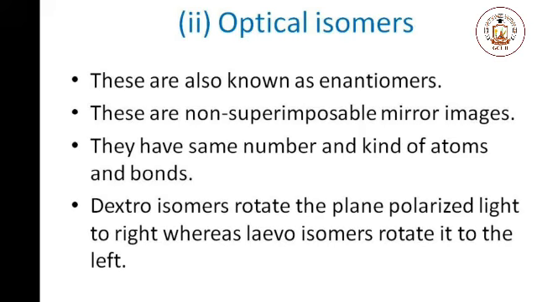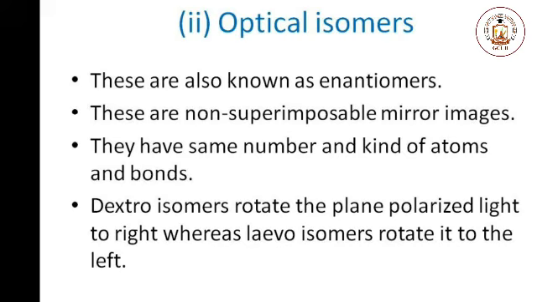The second type of stereoisomer is optical isomers. Optical isomers are also called enantiomers. These isomers have non-superimposable mirror images. They have the same number and kinds of atoms. Also, they have the same number of bonds as well.